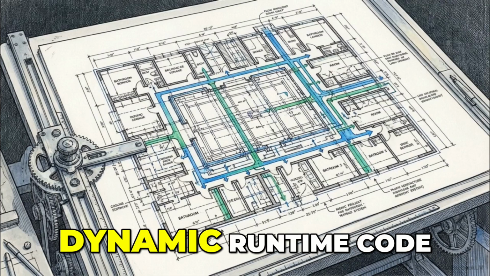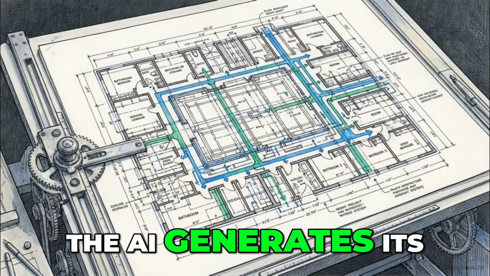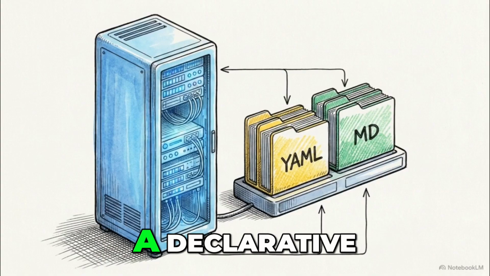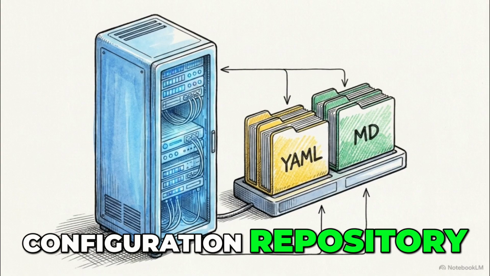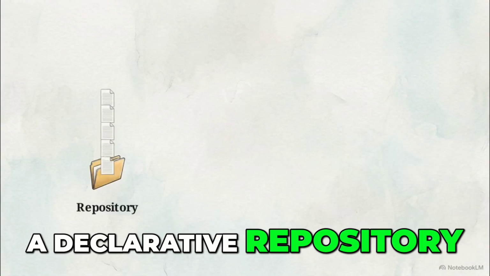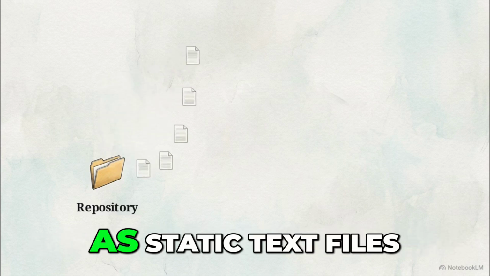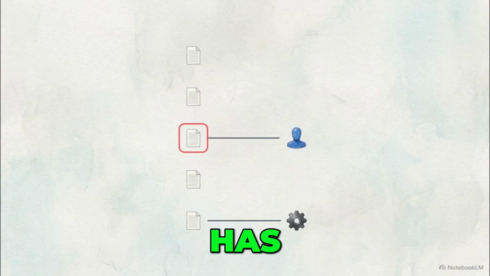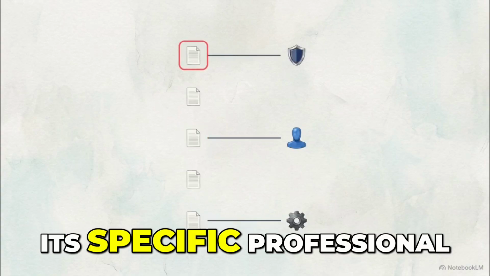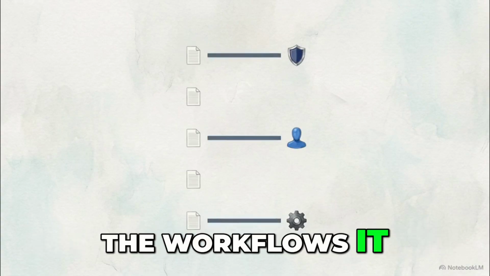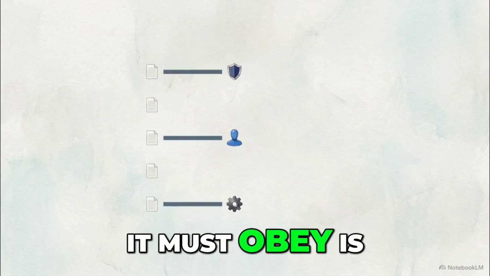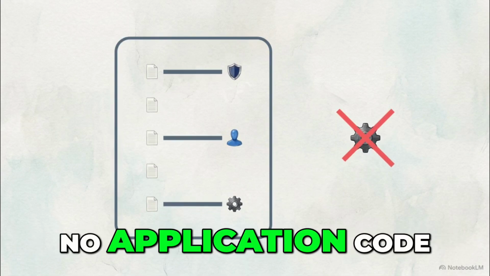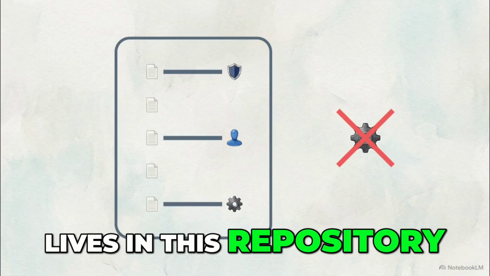Instead of relying on dynamic runtime code, where the AI generates its own operational logic on the fly, it relies entirely on a declarative configuration repository. A declarative repository means all the instructions live as static text files on disk. Every capability the AI has, its skills, its specific professional roles, the workflows it follows, and the safety rules it must obey, is hard-coded into YAML and Markdown documents. No application code actually lives in this repository.